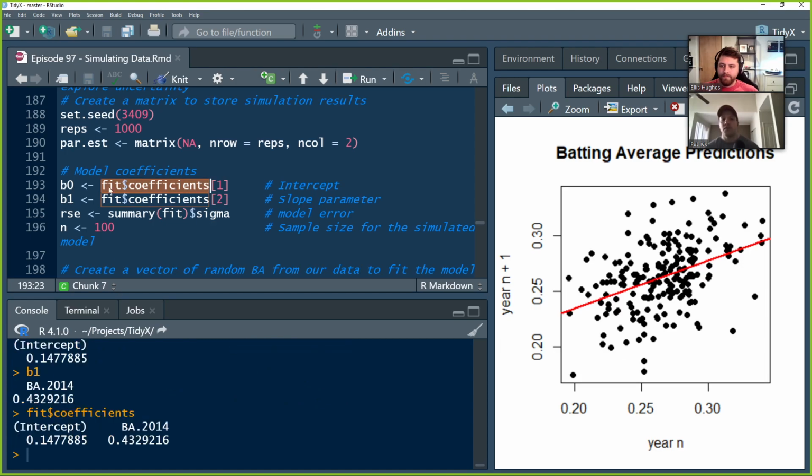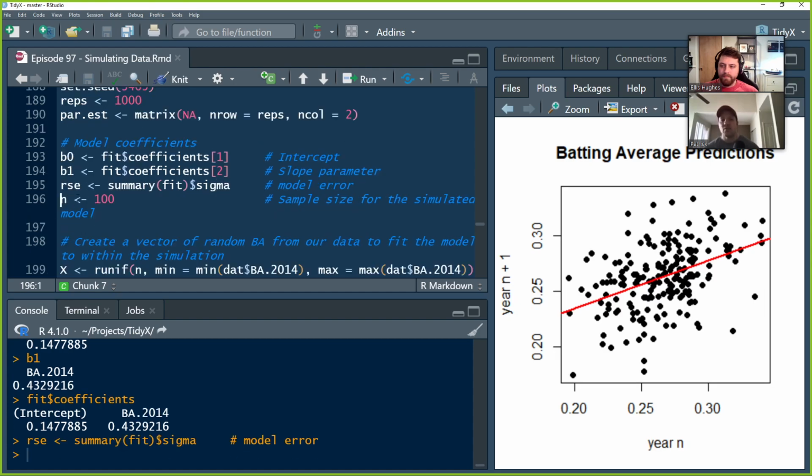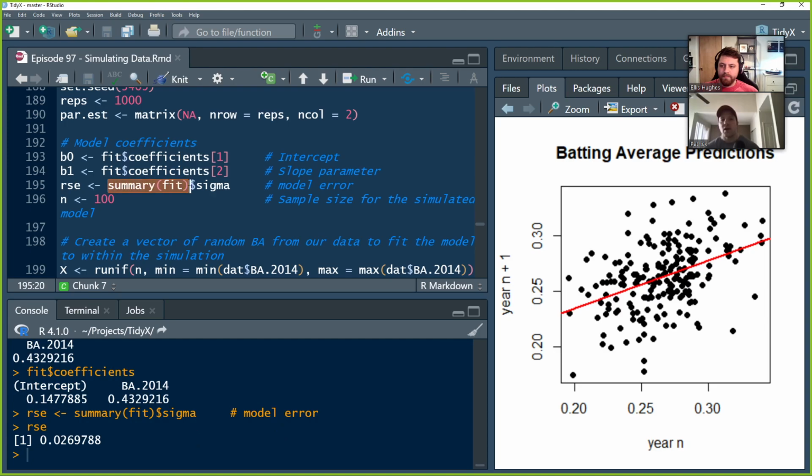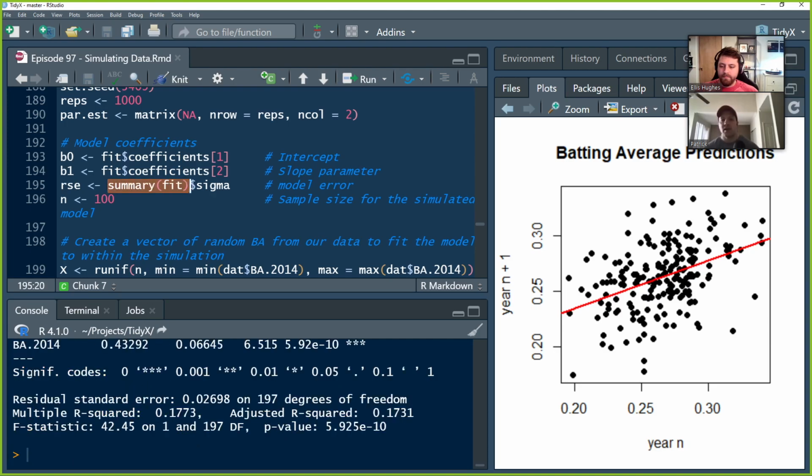If I use coefficients, I'm pulling out 1, the intercept, from that single vector, and then 2, which is the slope. And then the RSE: if we run summary over fit, the RSE is the sigma, the model error. Residual standard error, 0.02698. That's what we're going to use.